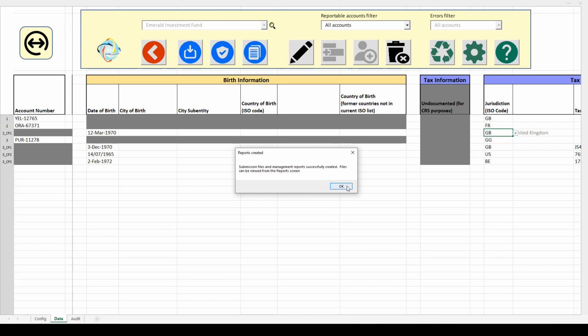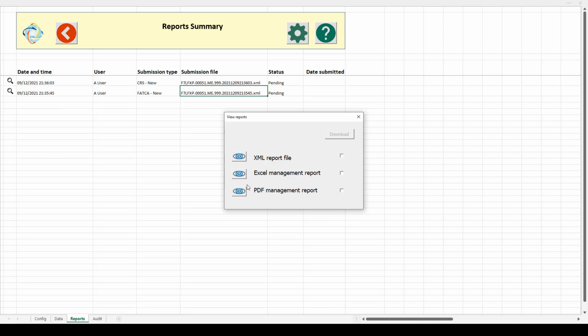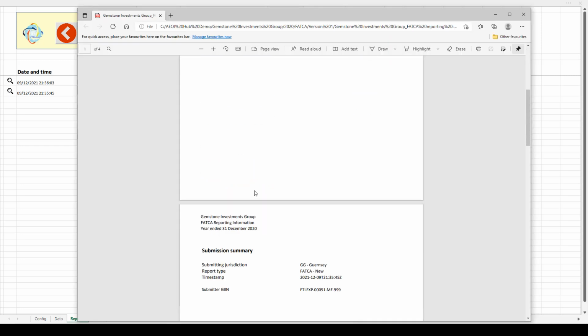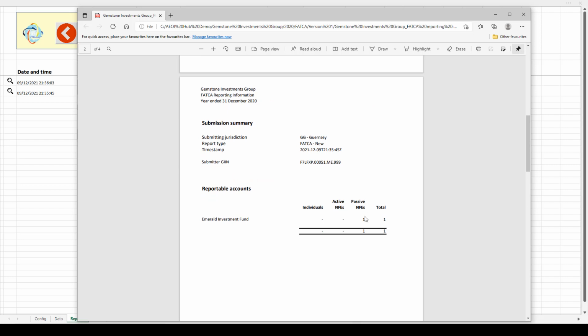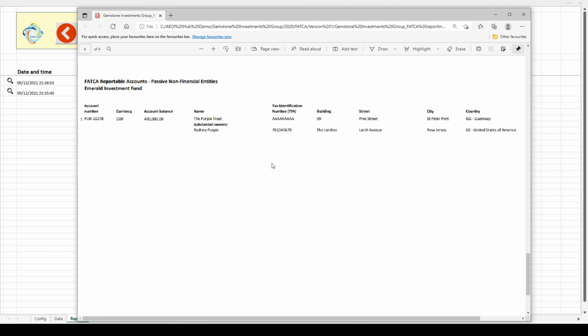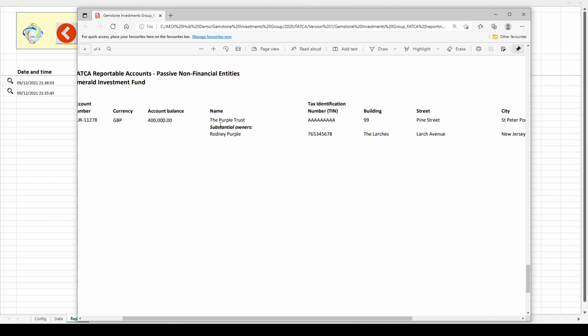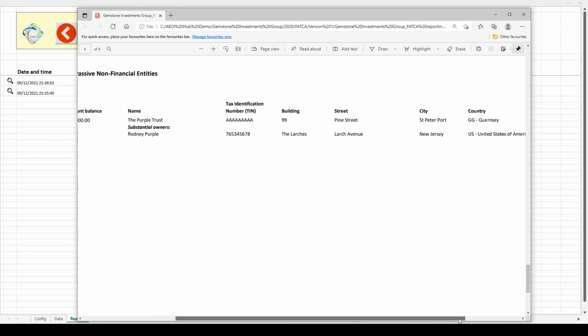That's now complete. Let's take a look at the reports that have been created. You can see here it's created FATCA and CRS. Let me take a look at the FATCA reports. We have on here just one report for passive NFE. If I take a look at the detail and how it's presented, on our management report we can see we've got the details of the account and the account holder, the entity, and underneath that the substantial owners that are reported. So it's nice and clear what's been included in the report.